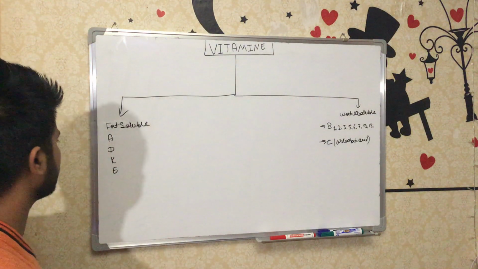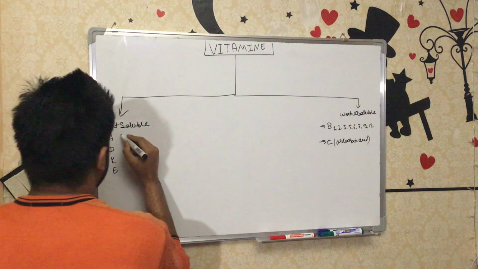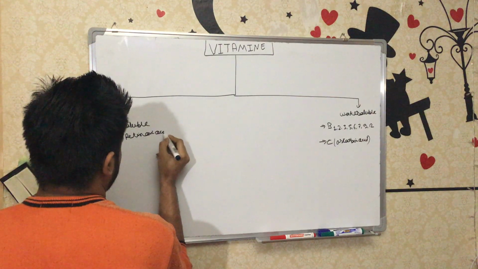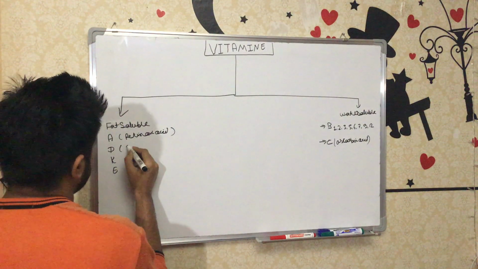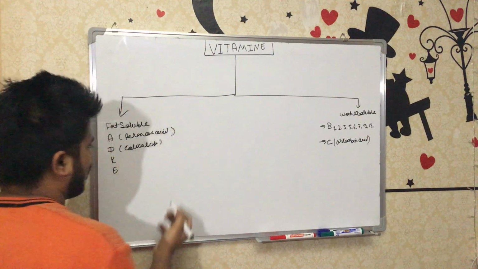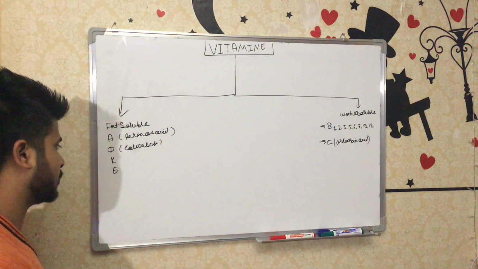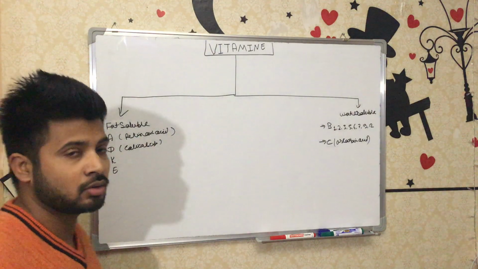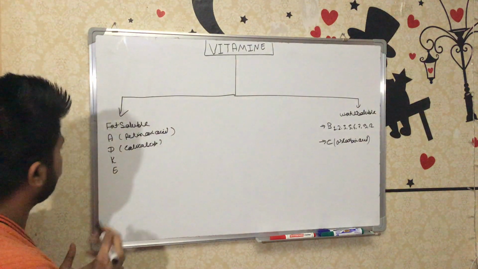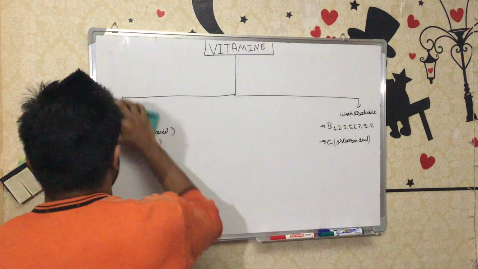So let's discuss vitamin A. Vitamin A we can also call retinoic acid. Vitamin D is cholecalciferol, or also ergocalciferol, which comes from plants. Vitamin K is phylloquinone, and vitamin E is tocopherol, which has potent antioxidant properties. So let's move on to vitamin A, and then we'll discuss the other vitamins.